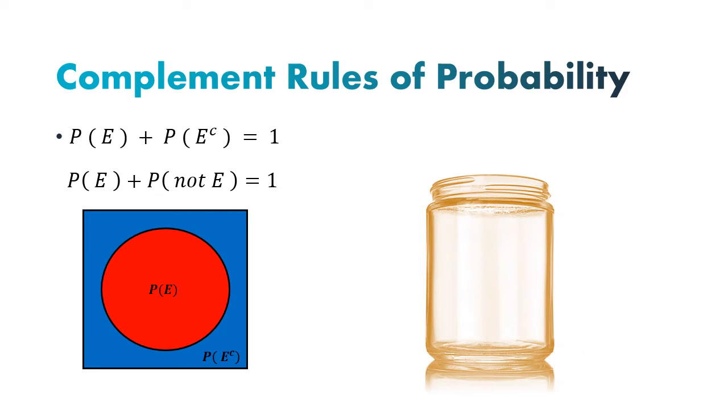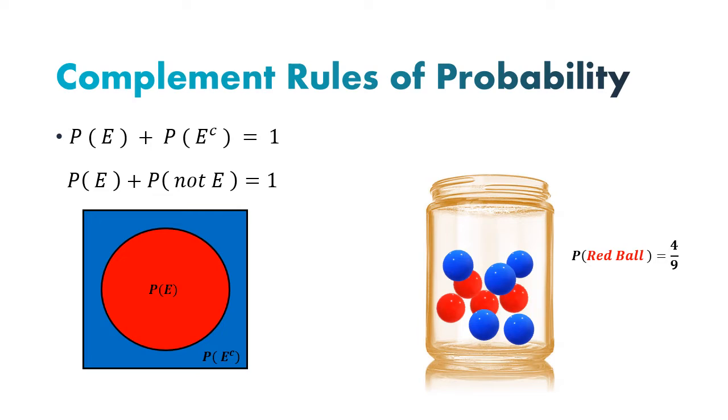So we saw also the example where we had a jar with 4 red balls and 5 blue ones. If I select a ball at random, the probability that this ball will be red is 4/9, and the probability that this ball will be blue, or not red, is 5/9.